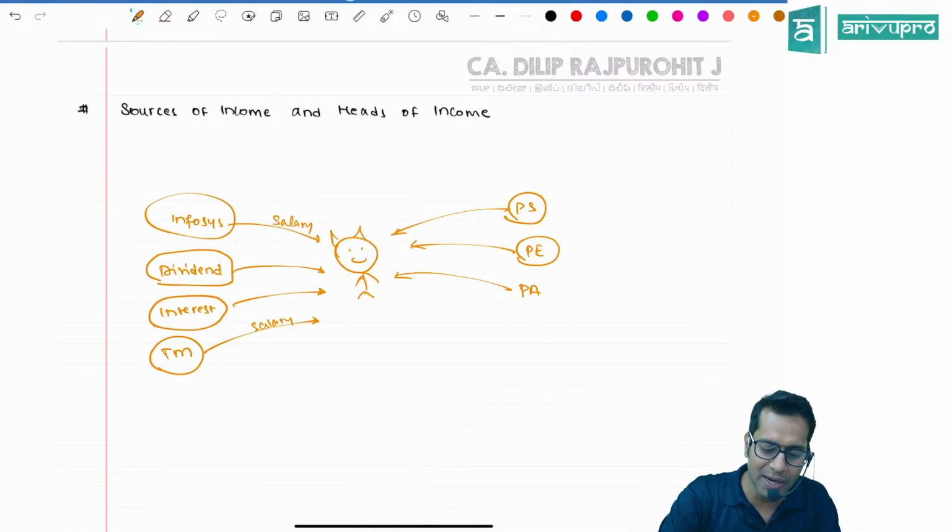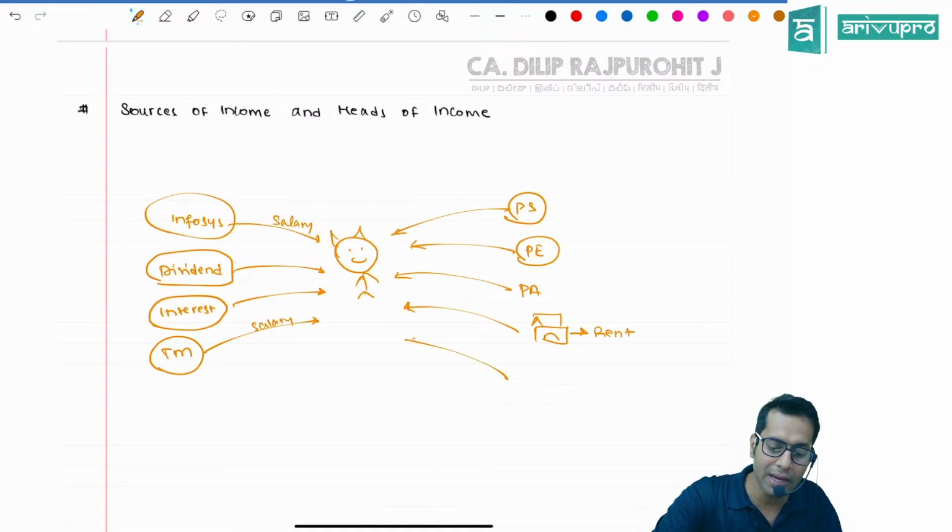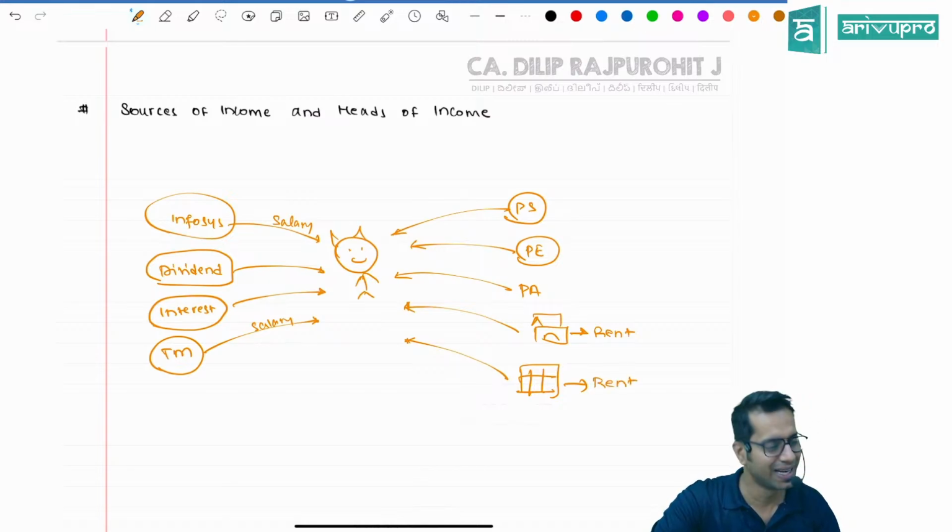Apart from that, I also have a house. I have a house, Priya Apartment, which I have given on rent. I also have a commercial complex, which I have given on rent.